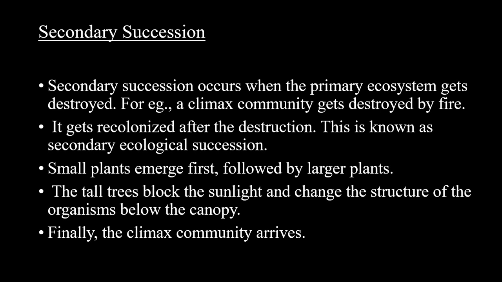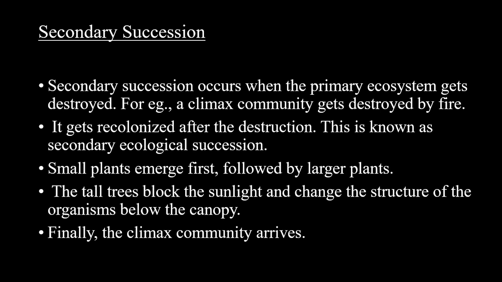When that particular ecosystem is destroyed, suppose a forest has been destroyed as a result of fire, what happens? The entire ecosystem is no longer existing. But what is there over there? What is present if a forest is completely destroyed as a result of fire? That will be soil. So secondary succession occurs when the primary ecosystem gets destroyed and there is soil already existing over there, and that soil gets recolonized.